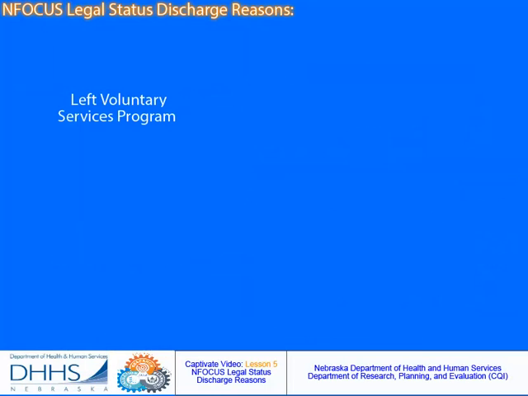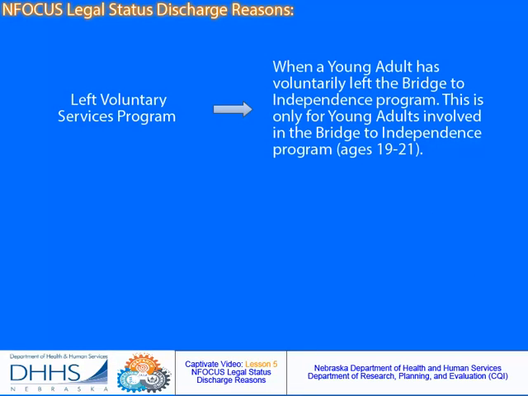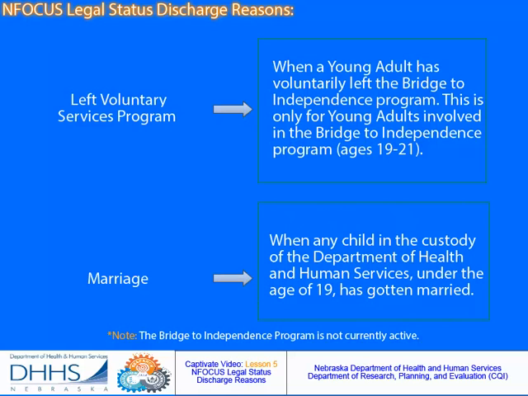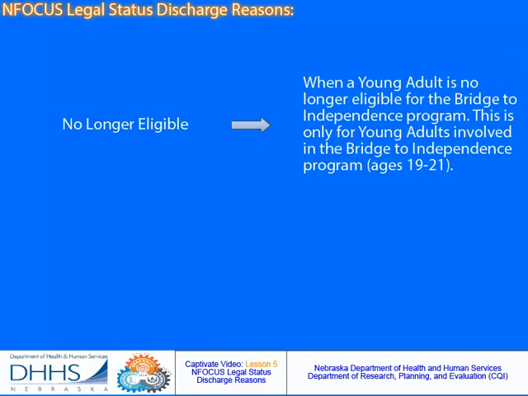Next is left voluntary services program, which is defined as when a young adult has voluntarily left the Bridge to Independence program. This is only for young adults involved in the Bridge to Independence program, young adults aged 19 to 21. Next is marriage, which is defined as when any child in the custody of the Department of Health and Human Services under the age of 19 has gotten married. No longer eligible is defined as when a young adult is no longer eligible for the Bridge to Independence program. This is only for young adults involved in the Bridge to Independence program, young adults ages 19 to 21.